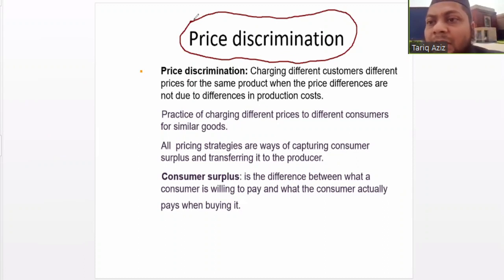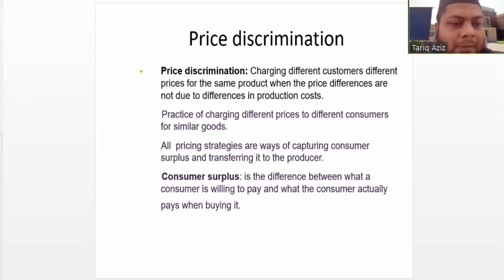Price discrimination means charging different prices from different consumers for the same product. The product is the same, but we are selling it to different consumers at different prices. The objective is to exploit the consumer surplus. All pricing strategies are ways to capture consumer surplus and transfer it to the producer.